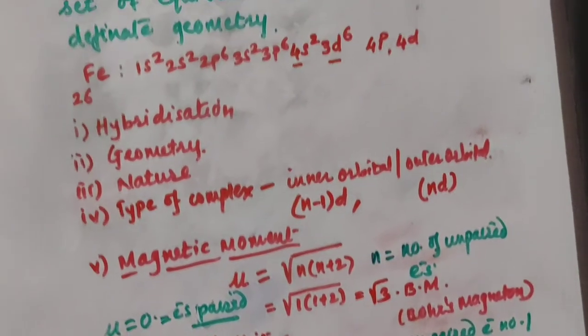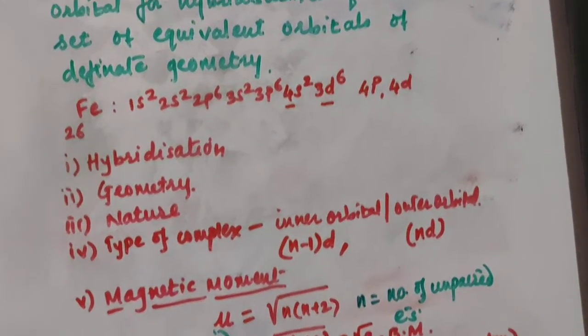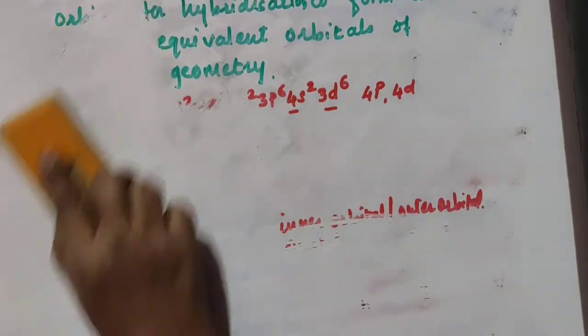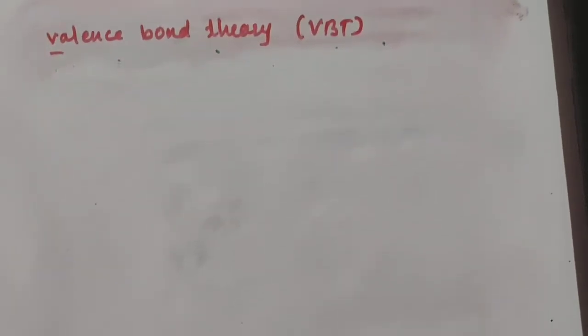So let us see the example so that you will come to know how to find out all these things from valence bond theory. We'll take the first example of Ni(CO)4.